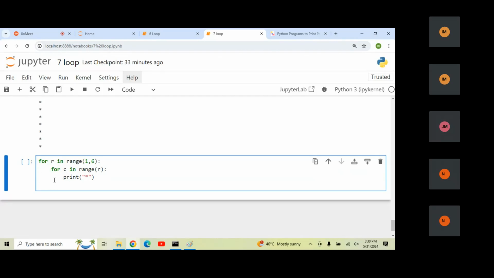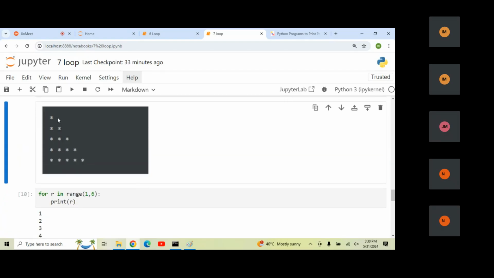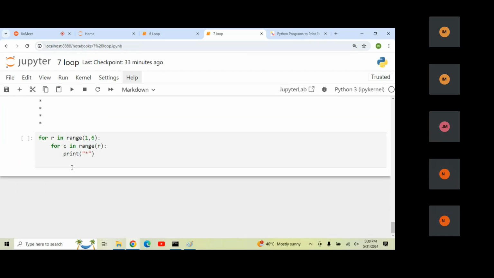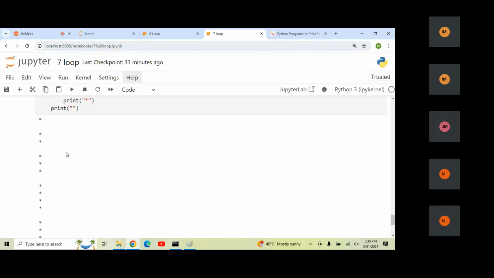So in the row iteration, after every row, there should be one new line. For the new line, you can write one more print function. Let's make it empty, and add the new line here. Now let me run this. New line is created. Okay, but here all the columns are coming line by line.